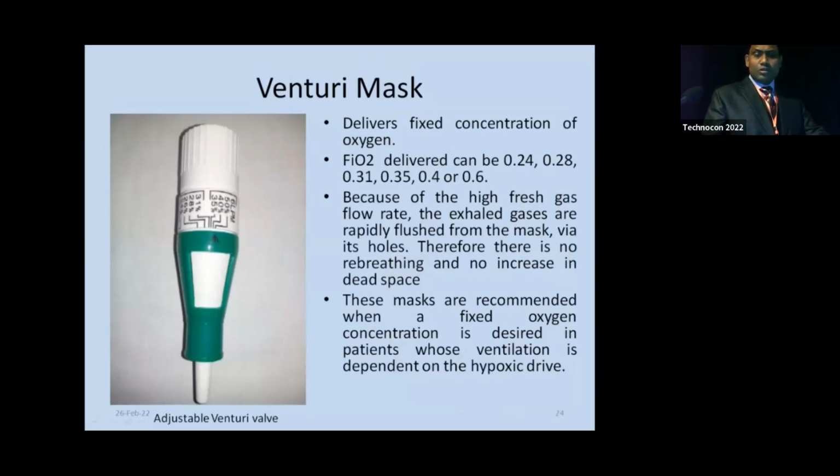Because of high fresh gas flow rate, the exhaled gases are rapidly flushed from the mask via its holes. Therefore, there is no rebreathing and no increase in dead space. These masks are recommended when a fixed oxygen concentration is desired in a patient whose ventilation is dependent on hypoxic drive.